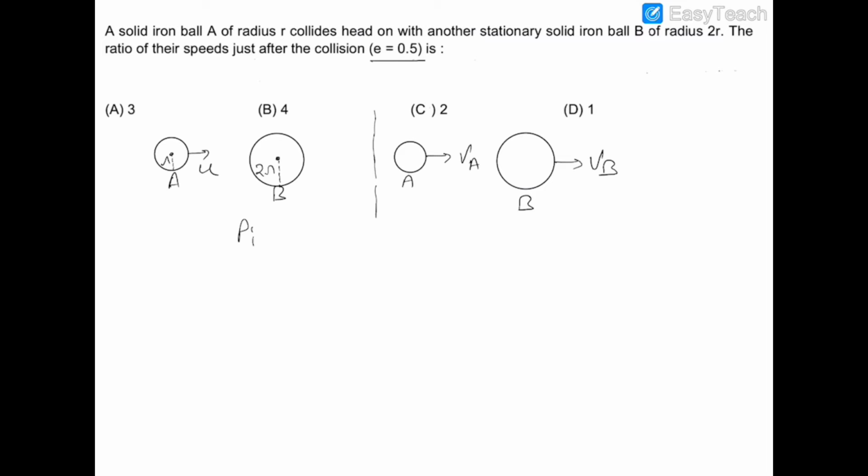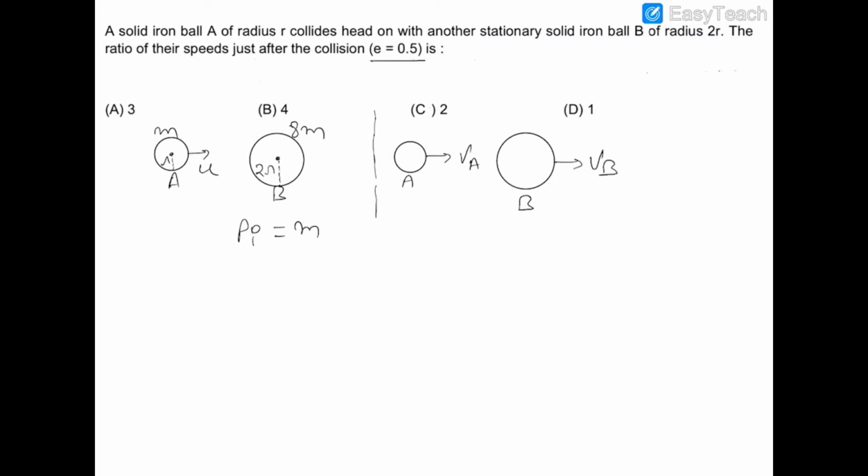So the initial momentum of the system is m into u. Now let's suppose the mass of ball A is m, and therefore the mass of ball B will be 8m, because the volume of ball B is 8 times the volume of ball A, and they both are made of the same material, iron.